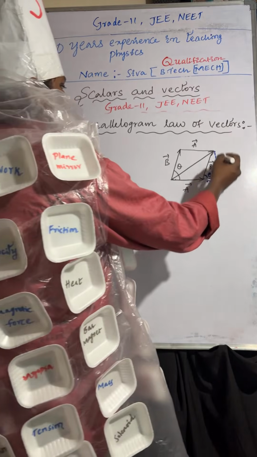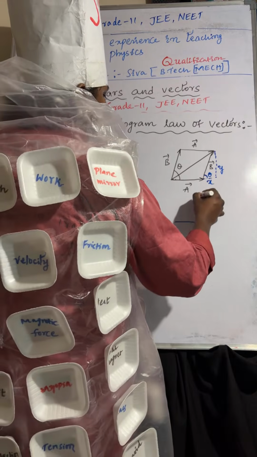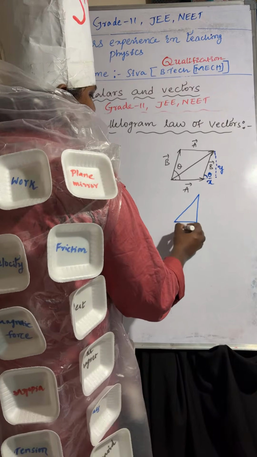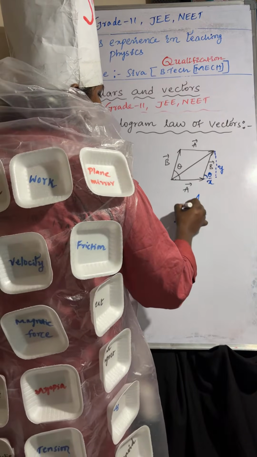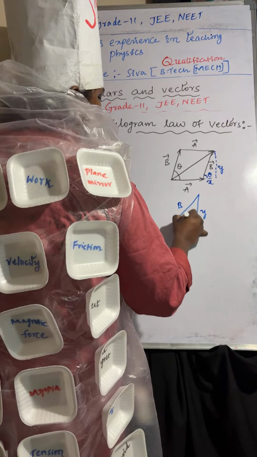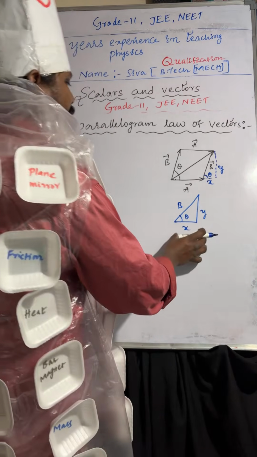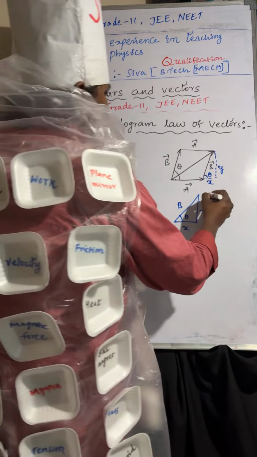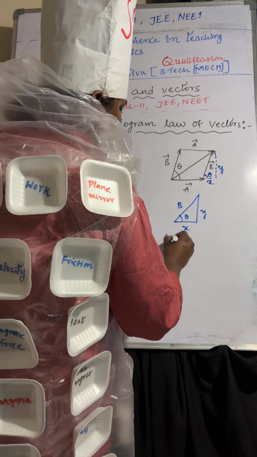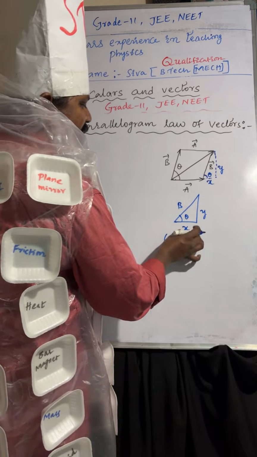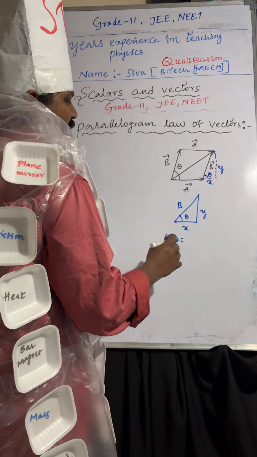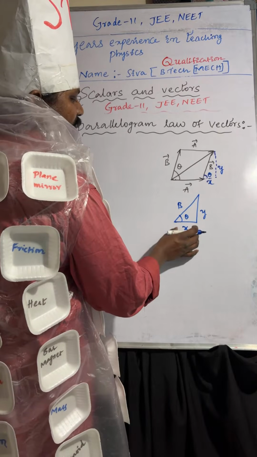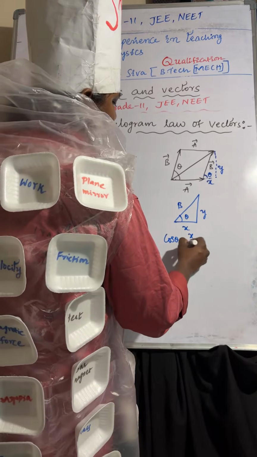If you consider this triangle, the sides are x, y, and this one is b, and the angle is theta. Now from this triangle, what is cos theta? Cos theta equals adjacent side by hypotenuse, that is x by b.